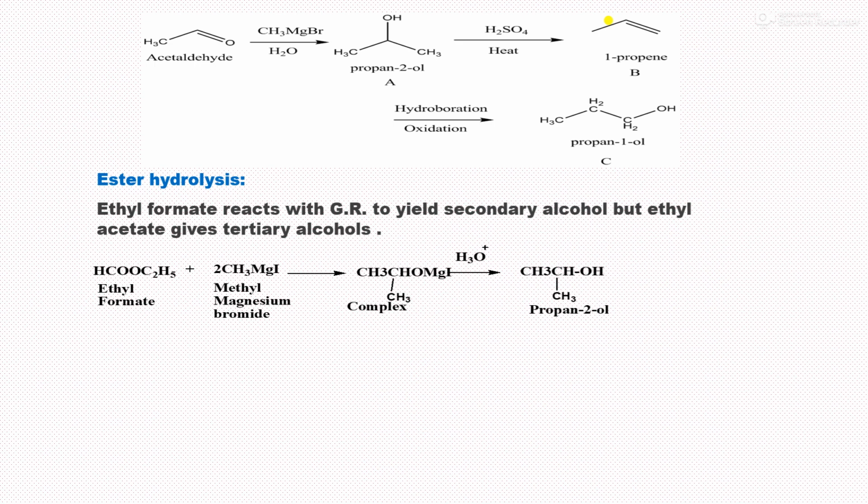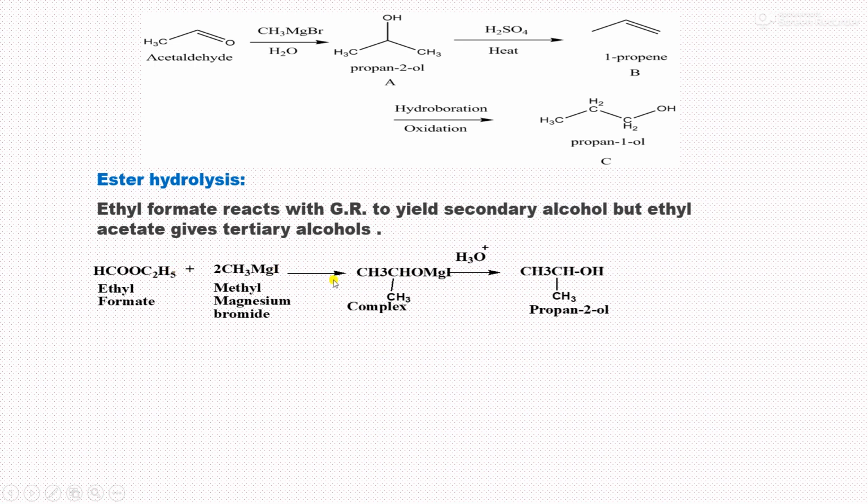Next, ester hydrolysis. So this is the ester ethyl formate, and this ethyl formate is reacted with a Grignard reagent. It gives a complex like this, and CH3.